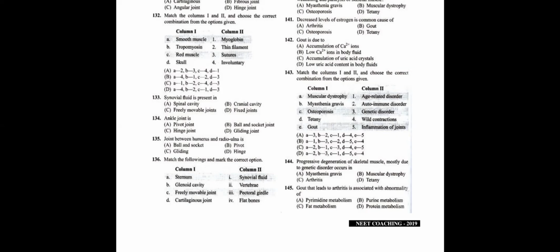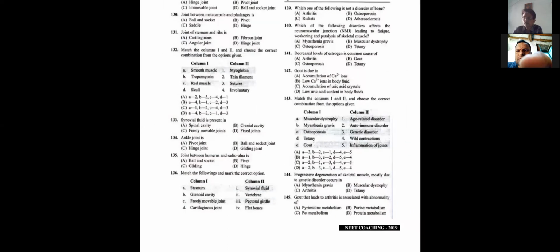Question number 145. Gout that leads to arthritis is associated with abnormality of. We know that gout is nothing but accumulation of uric acid crystals. Uric acid crystals due to what? Purine. There is a disorder in purine metabolism. If purine is not correctly metabolized, it will result in the formation of uric acids, and they will be accumulated in between the joints. This condition we call gout, students.